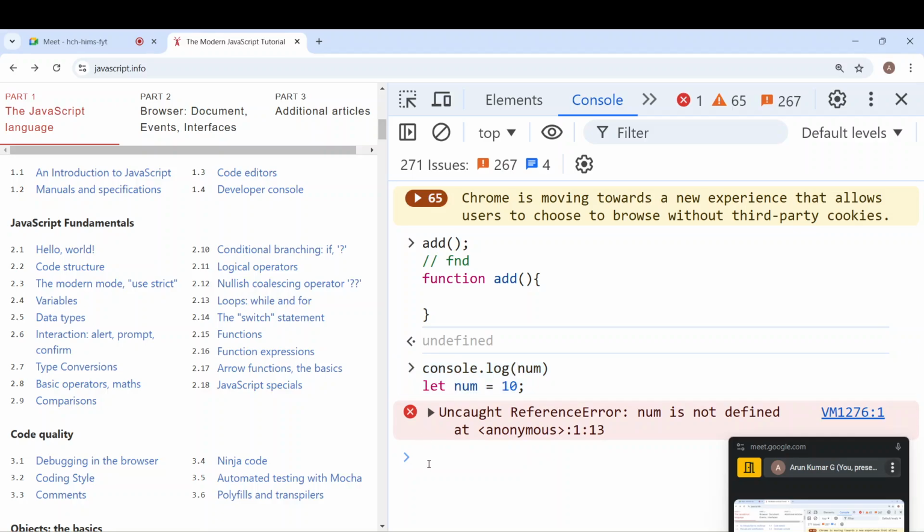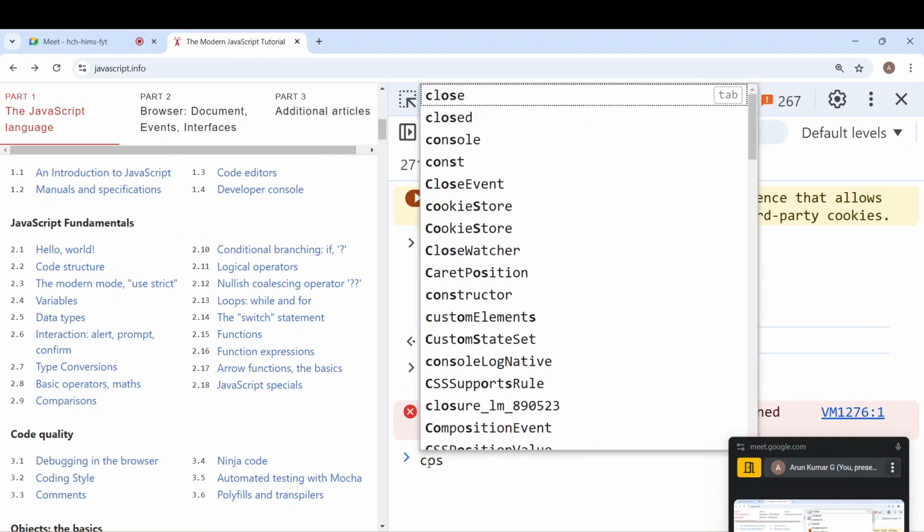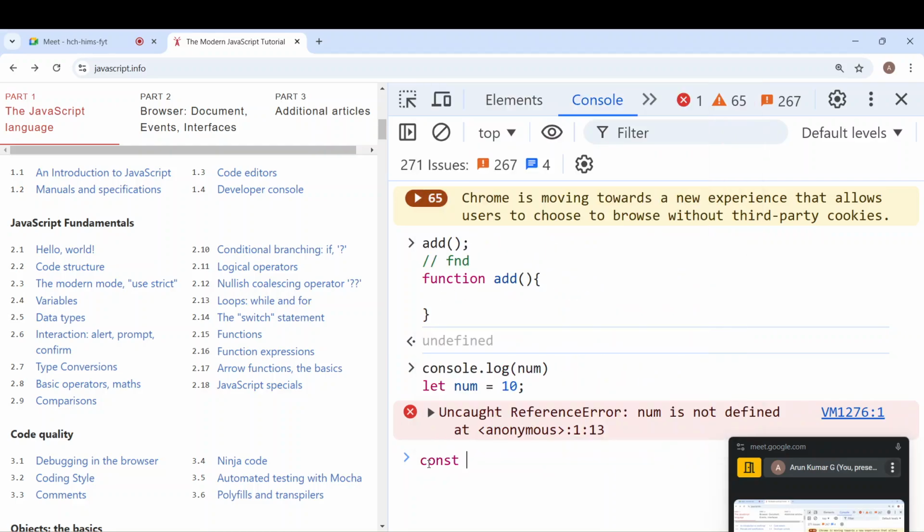The same goes here. So basically, we'll get this type of error in case of const, correct? No, I think you're confusing. Let and const both are same. In both cases, you get reference error. I showed you an example just now. So both in case of let and const, you get the same error.